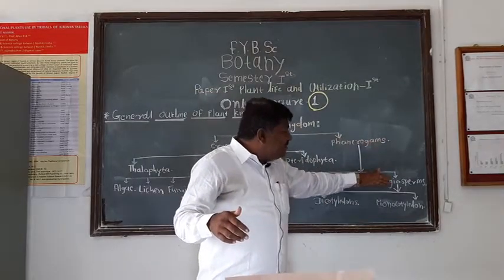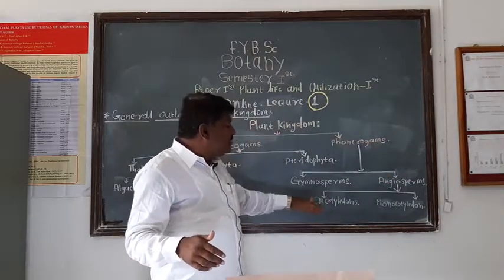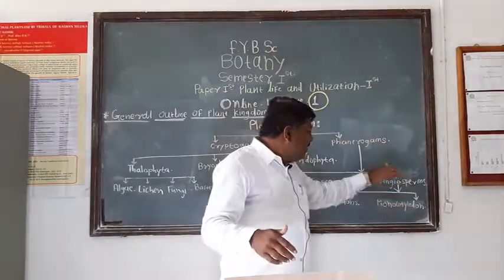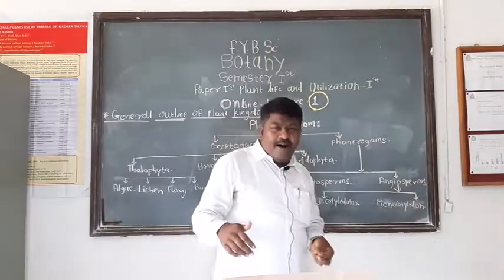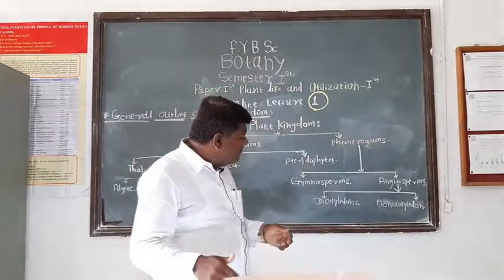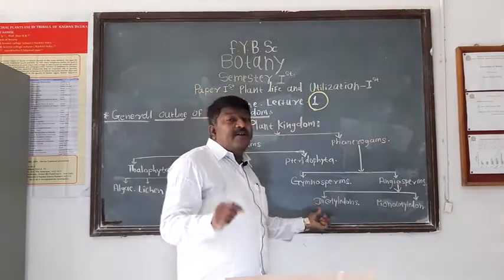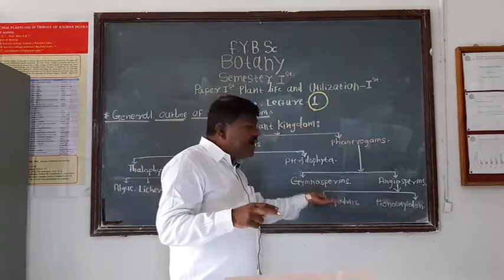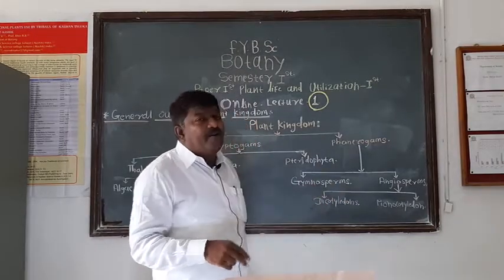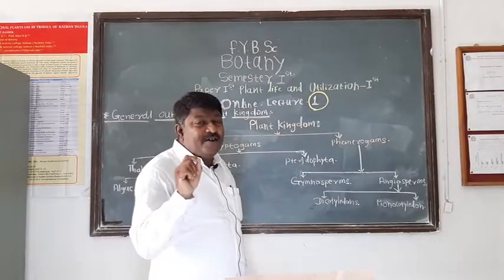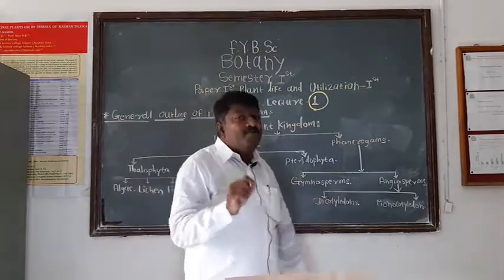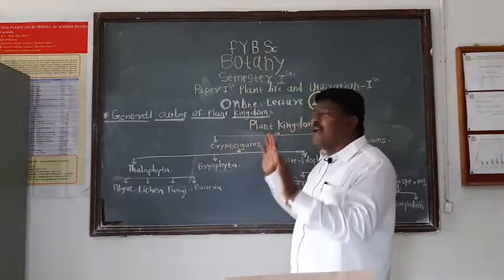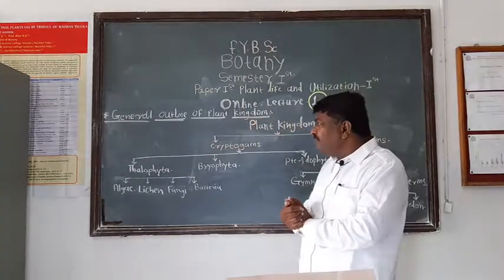These angiosperms are again classified into two groups such as dicotyledon and monocotyledon. We know that angiospermic plants are seed-bearing plants, means seeds are present. But in dicotyledon, their seeds are with two cotyledon and therefore they are called dicotyledon. And in monocotyledon, their seeds possess single cotyledon, therefore they are called monocotyledon. This is about outline classification of such plant kingdom.